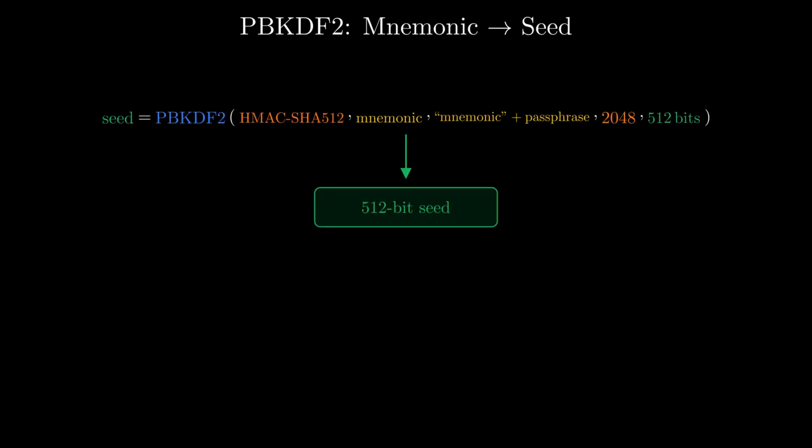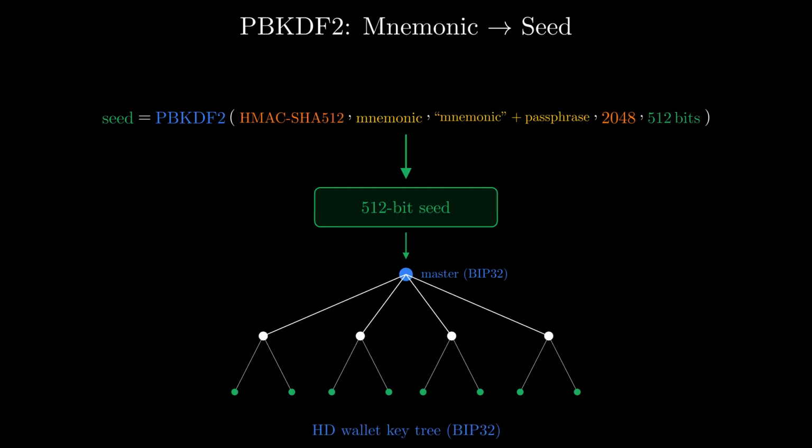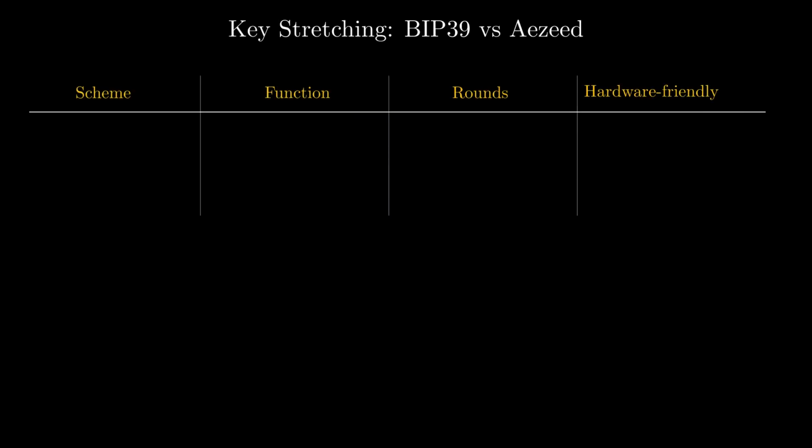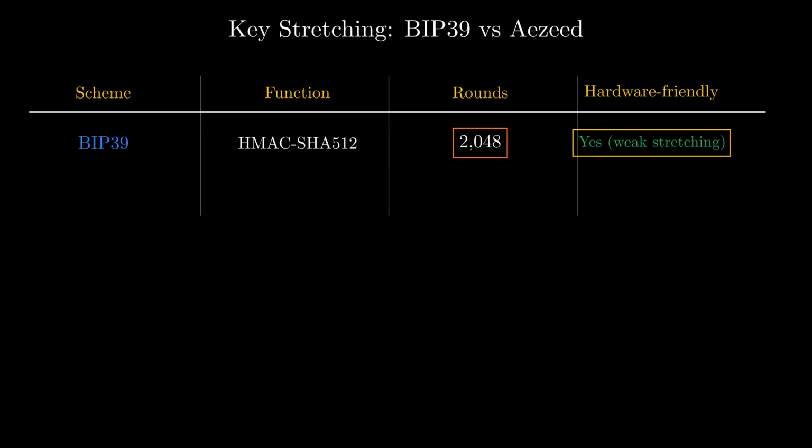That seed, not the words, is what feeds BIP32, the hierarchical deterministic wallet standard that derives every private key in your wallet tree. The words are just a portable encoding. The seed is the real cryptographic root. Why only 2048 rounds? It's a compromise. Key stretching, running the hash many times, slows down attackers who try to brute force weak inputs, but BIP39 has to run on resource-starved hardware wallets, so the count stays low.